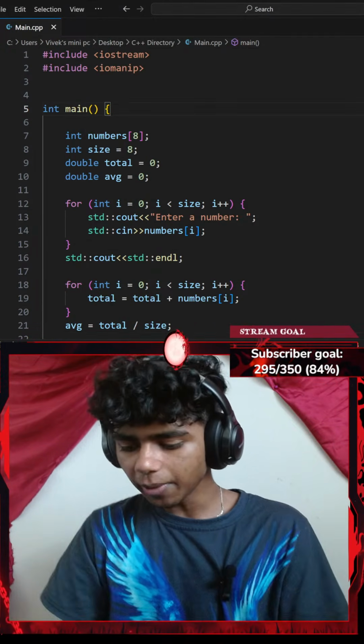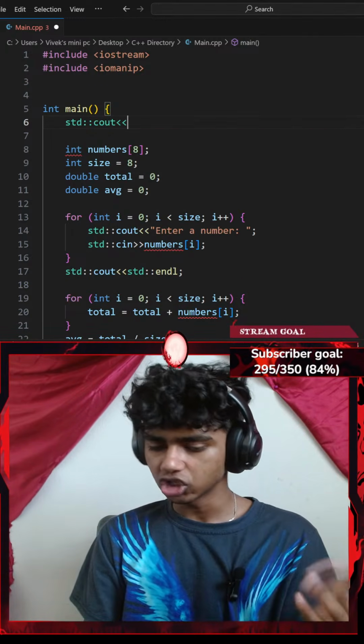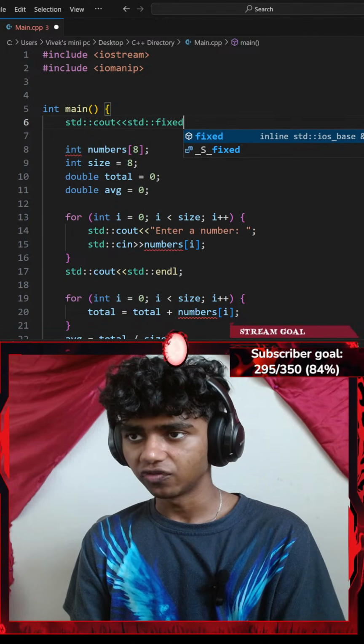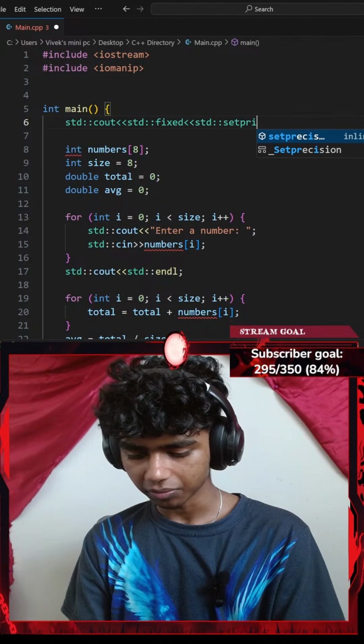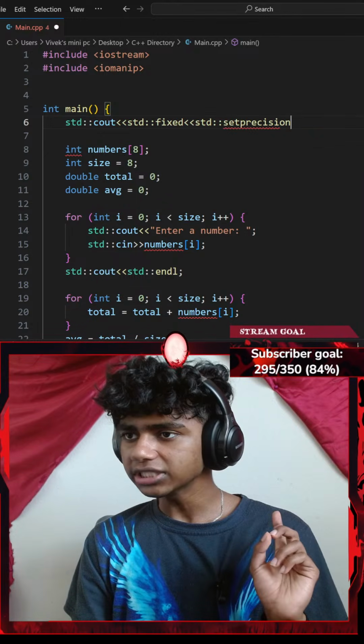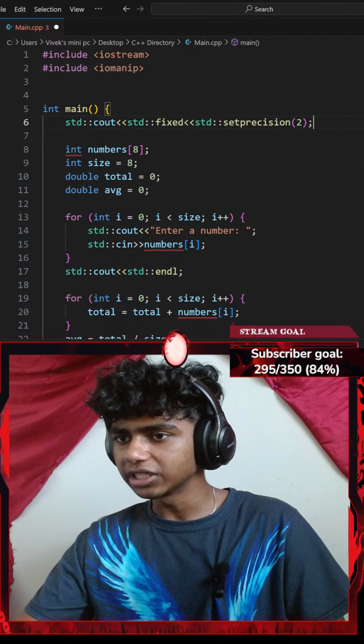Okay, that said, under my main function, let me go ahead and add a standard console output with an insertion operator of a standard fix, another insertion operator, a standard set precision. There we go. I'm going to set my precision to be 2 because I want 2 decimal points. I'll end that with a semicolon.